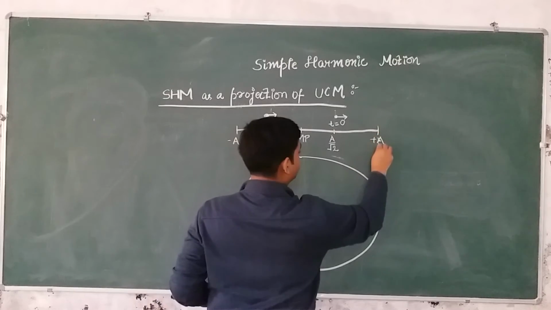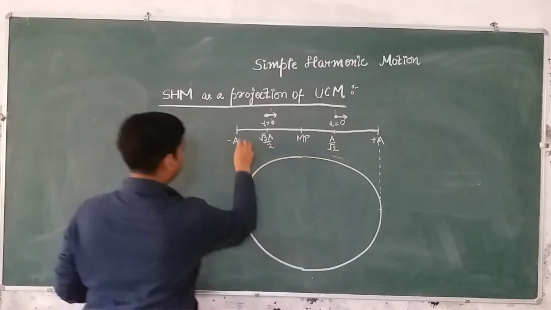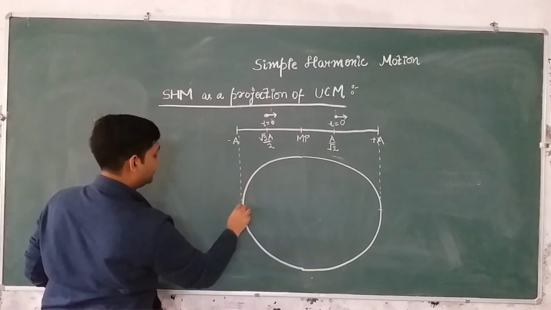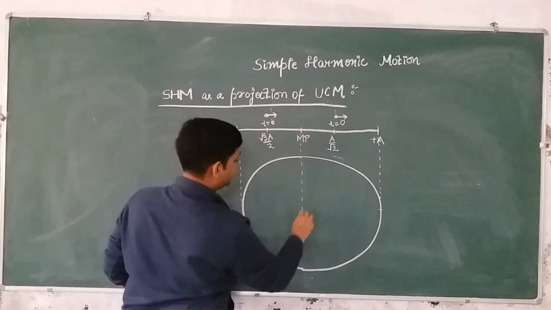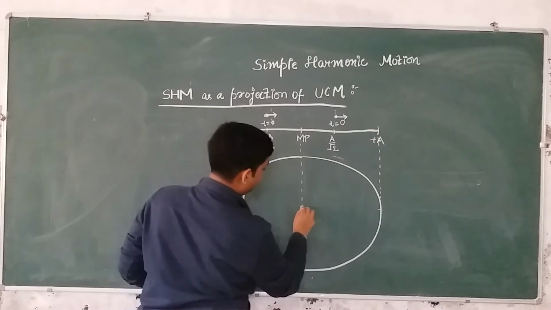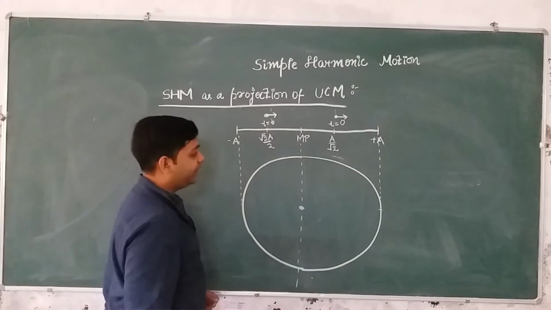Right? So this point will be amplitude, and this point is also amplitude. This is the center of the circle, right? The radius of the circle is capital A, right?